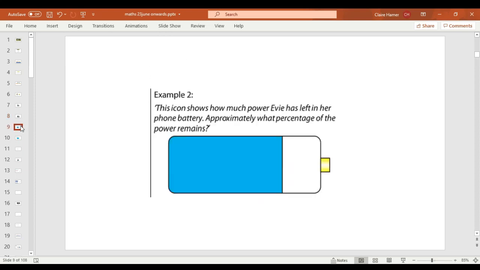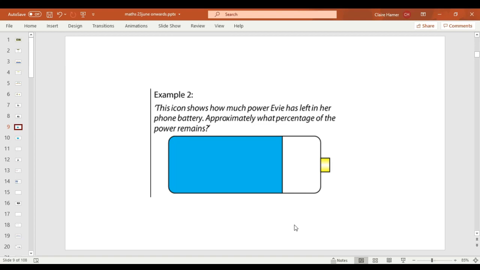Okay, so I'd like you to write your idea down, your estimate down for this one if you didn't write your idea down for the first example. So this icon shows how much power Evie has left in her phone battery. I'm sure you've all seen one of these symbols before, maybe on your laptop or if you've got a mobile phone or a tablet. Okay, approximately what percentage of the power remains? So all of this blue is remaining power. What percentage of power do you think she's got left? Pause the video and write down your estimate. You may want to do some sort of markings with your finger on the screen to try and help you.